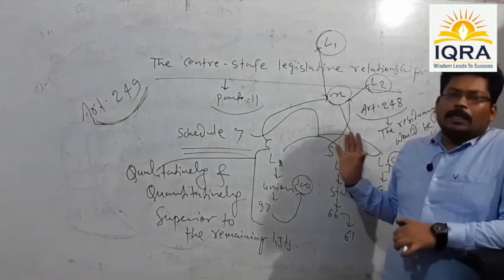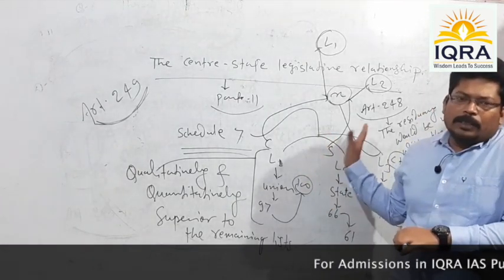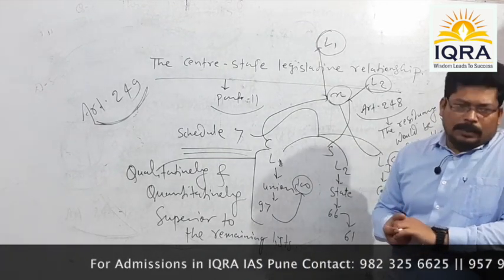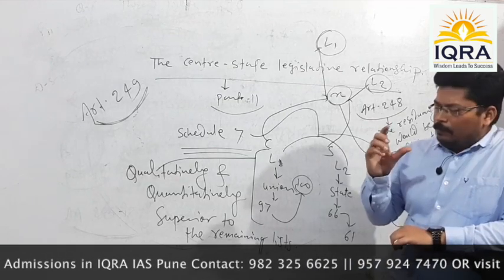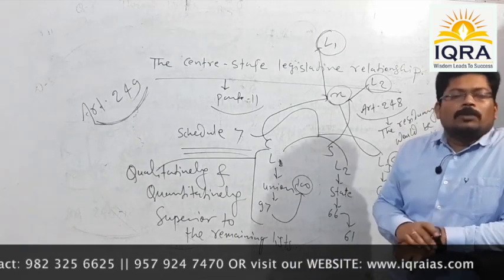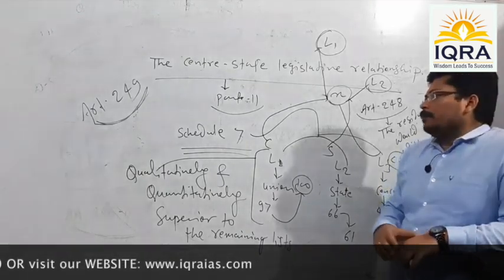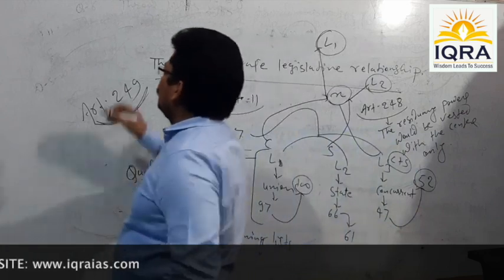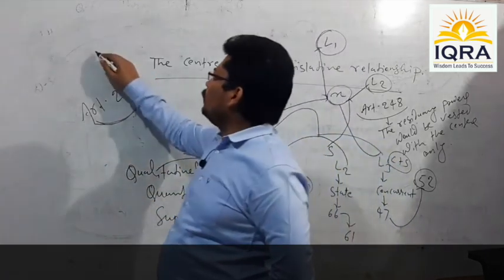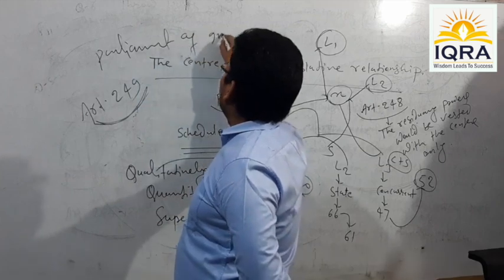So, considering the national interest or greater national interest, Parliament is empowered to make legislation over the subject of a state list. But in order to make such legislation, some particular or a special kind of legislative business is to be performed. And what is that special kind of legislative business? See, the name given to central legislation under the Indian Constitution is basically the Parliament of India.